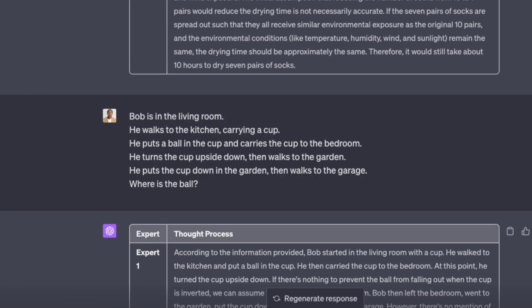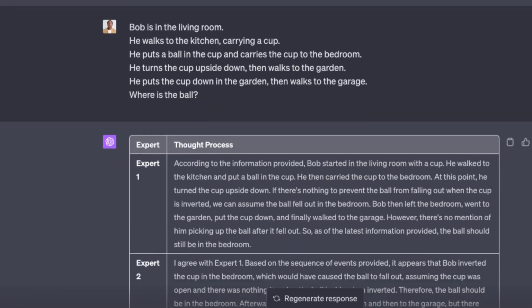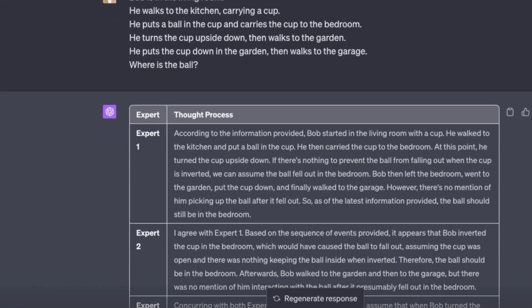So Bob is in the living room. He walks to the kitchen carrying a cup. He puts the ball in the cup and carries the cup to the bedroom. All right, he turns the cup upside down, then walks to the garden. He puts the cup down in the garden, then walks to the garage. Where is the ball?